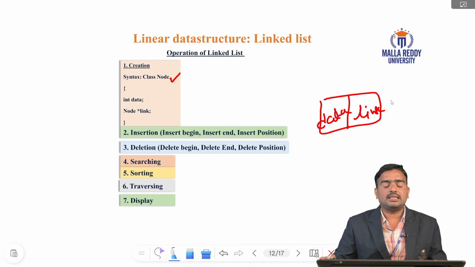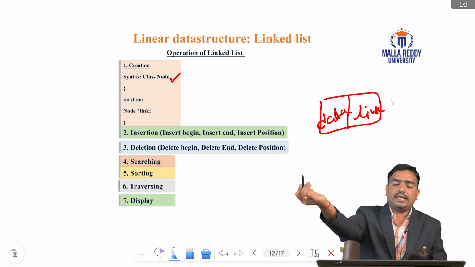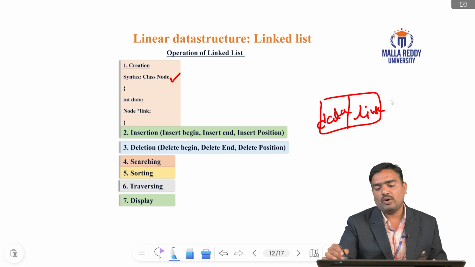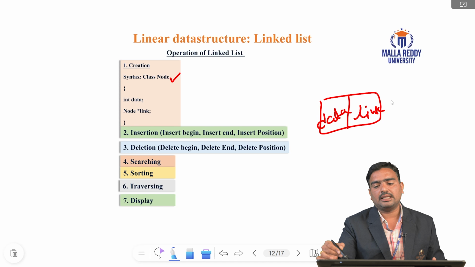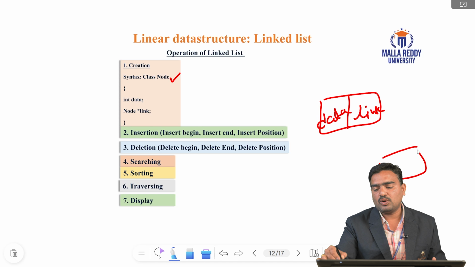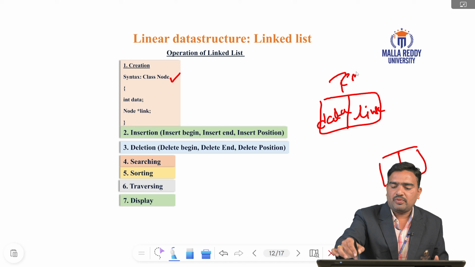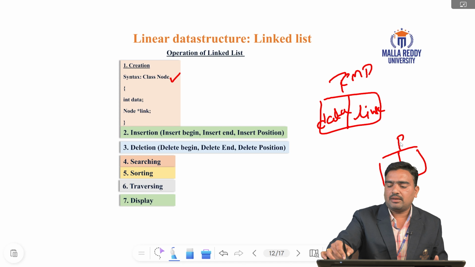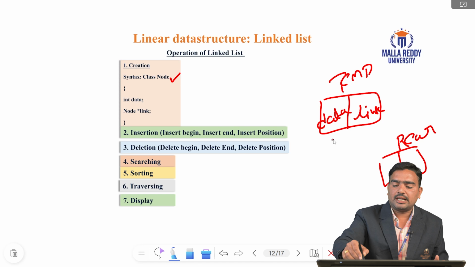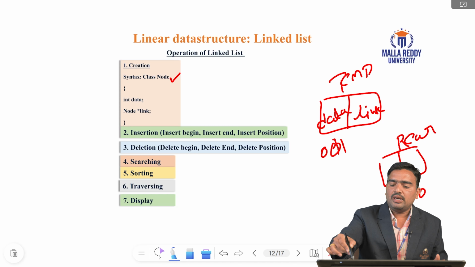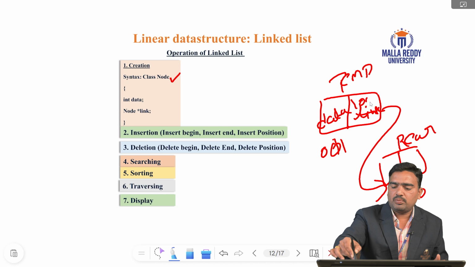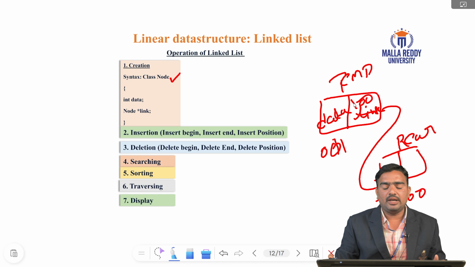Next is insertion: insert begin, insert end, insert position. Whenever you want to add data, for example, here one node is there. Next we insert the next node, and immediately the next node is also inserted. This is the temp, and this is the rear. This address is 001, this address is 1010. This address is stored in the previous node. So this is called a linked list.